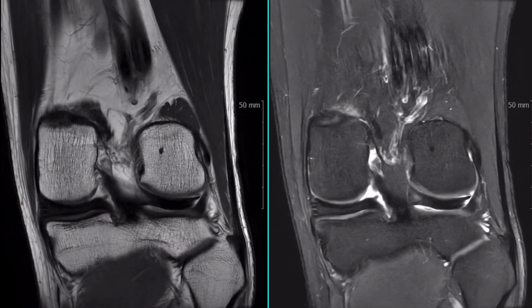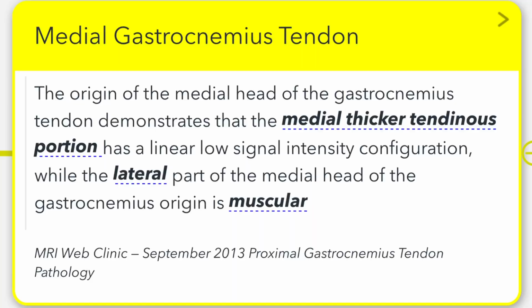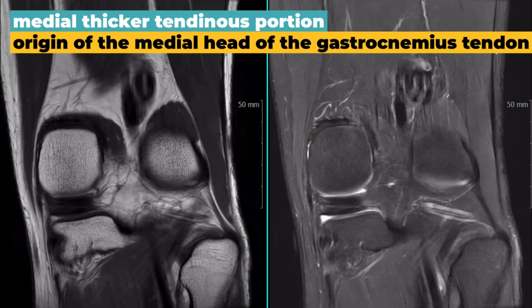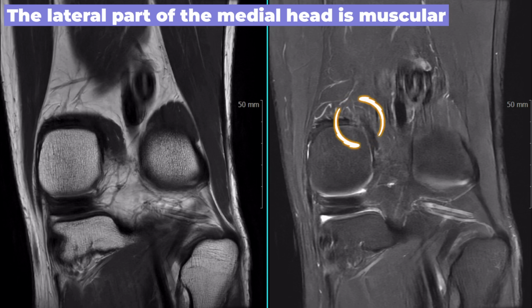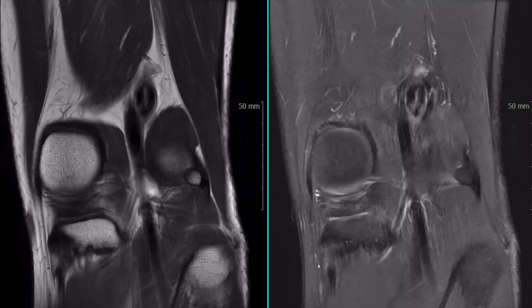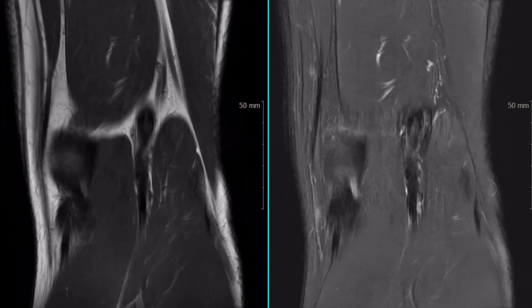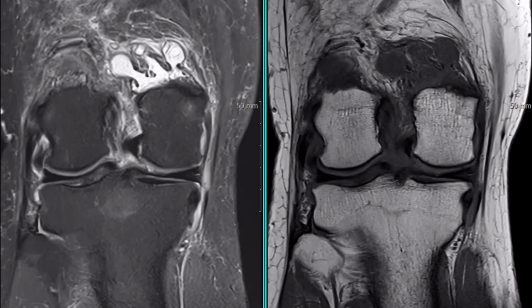The gastrocnemius tendon inserts at the posterior surface of the distal medial part of the femur, just above the capsular attachment. The origin of the medial head of the gastrocnemius tendon reveals that the medial, thicker tendinous portion has a linear low signal intensity configuration on imaging. In contrast, the lateral part of the medial head is muscular.